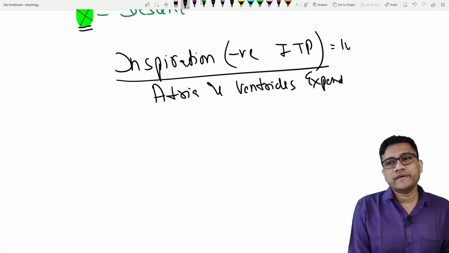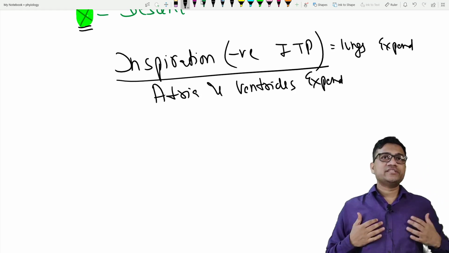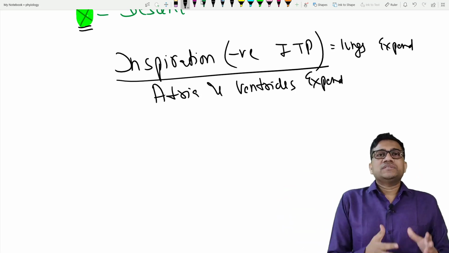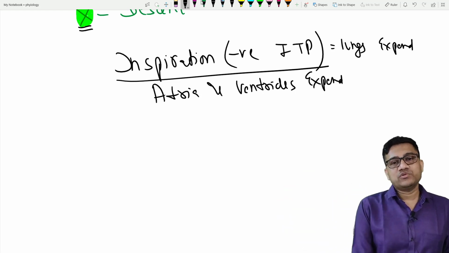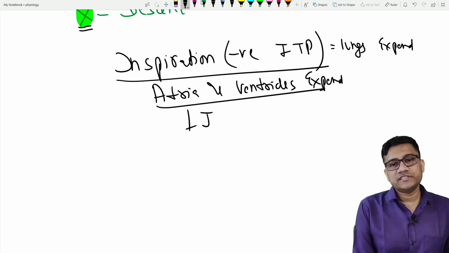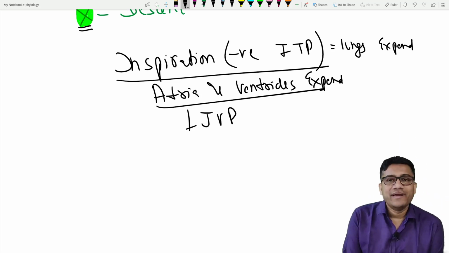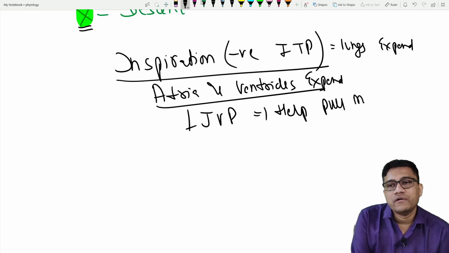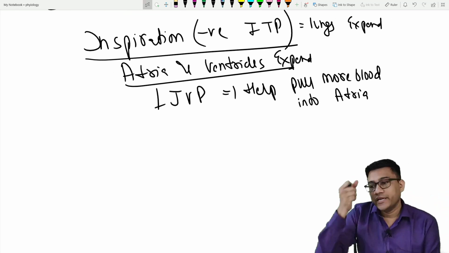Because the lung is also expanding. So lungs expand, atria expand, the entire thoracic structure is expanding. So it causes a fall in JVP, and this helps pull more blood into the atria.